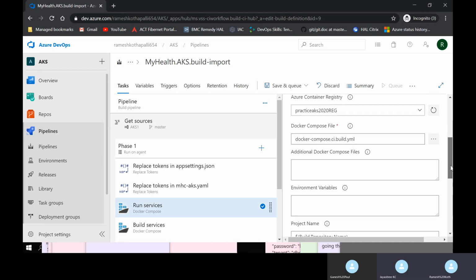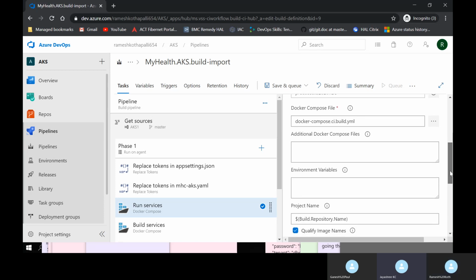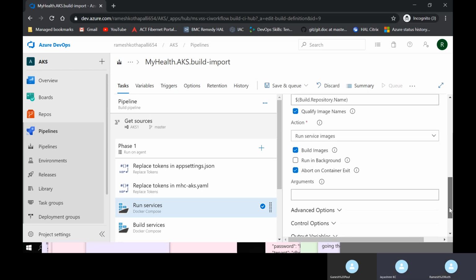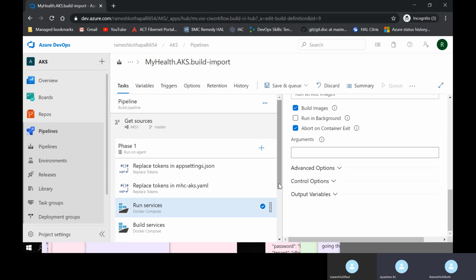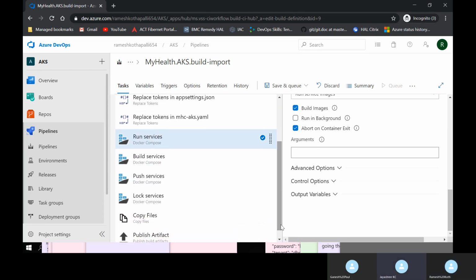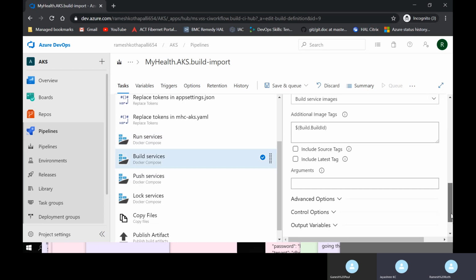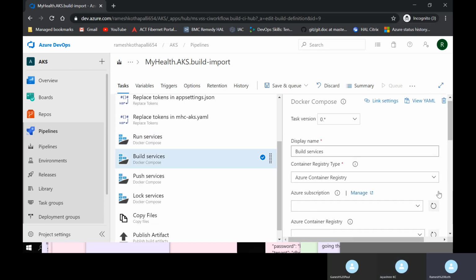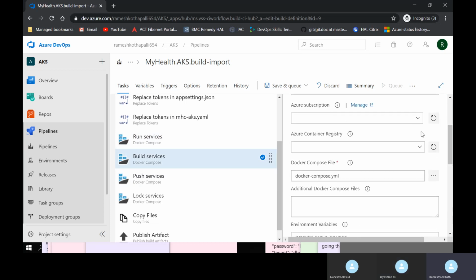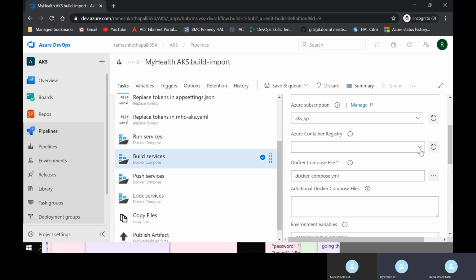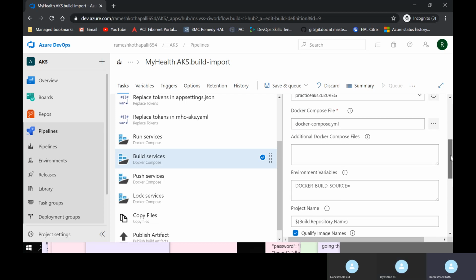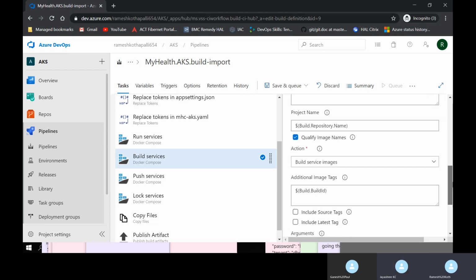Let it be that same Docker file and come down. I think this is fine. Okay, let's go to the build service. Here also select the subscription registry. That's fine.